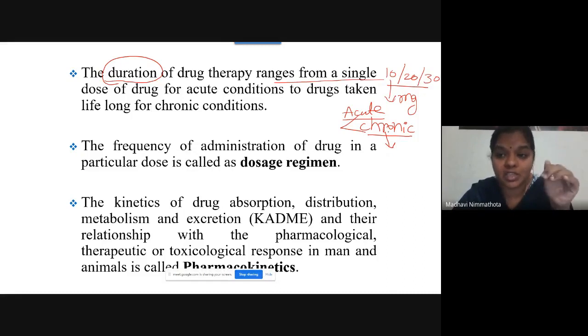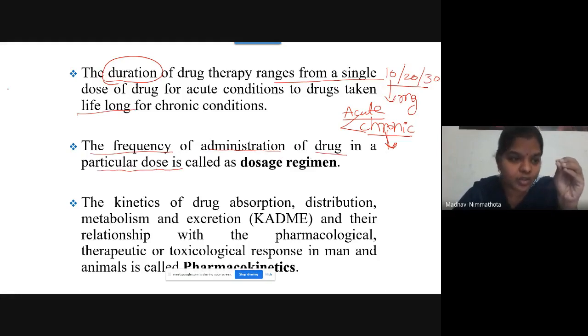Because in this situation you will get severity, you have to reduce that severity. You want to take the drug for a prolonged period of time, that is nothing but lifelong. Some drugs you may take for life, right? So you have to take such kinds of drugs, from a single dose onwards. See here, the frequency of administration of a drug in a particular dose.